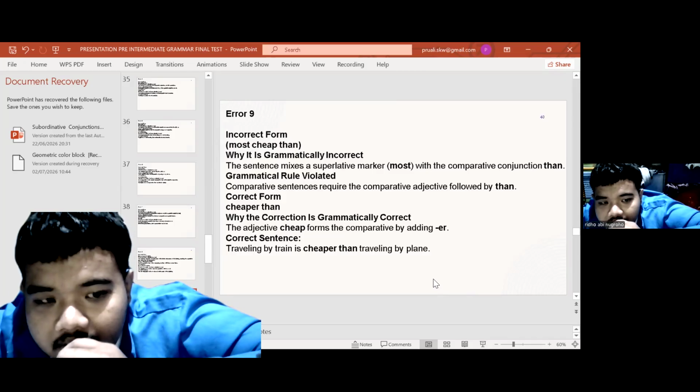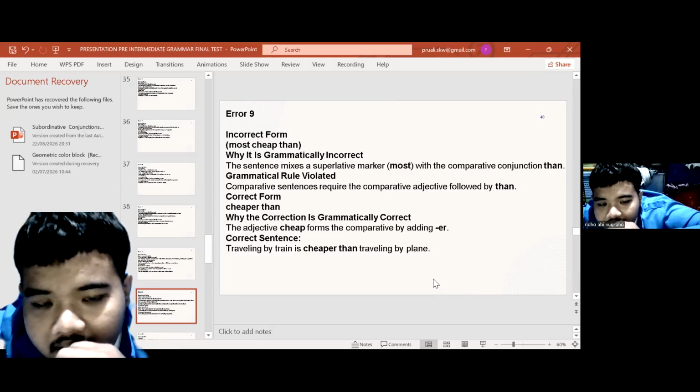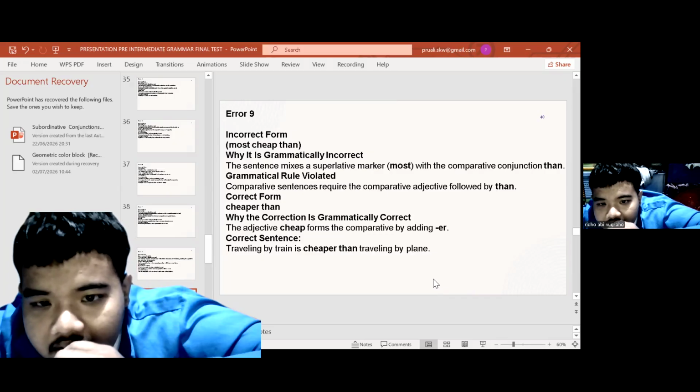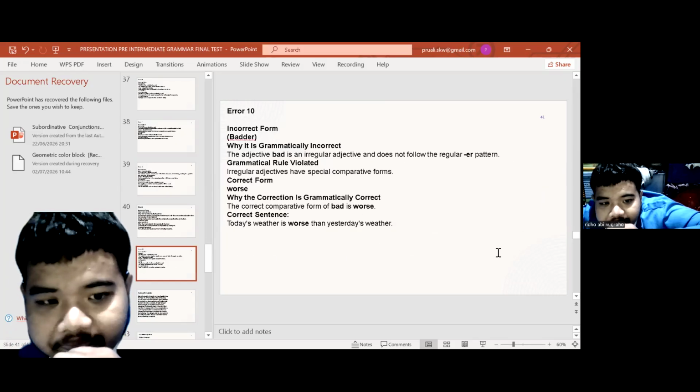Incorrect form, number 9: "most cheap than." Why is it grammatically incorrect? The sentence mixes a superlative marker, "most," with the comparative conjunction "than." Grammatical rule violated: a comparative sentence requires the comparative adjective followed by "than." Correct form: "cheaper than." Why is the correction correct? The adjective "cheap" forms the comparative by adding "er." Correct sentence: "Traveling by train is cheaper than traveling by plane."